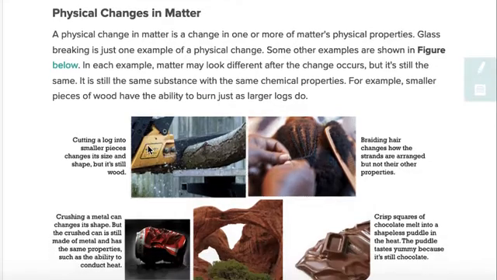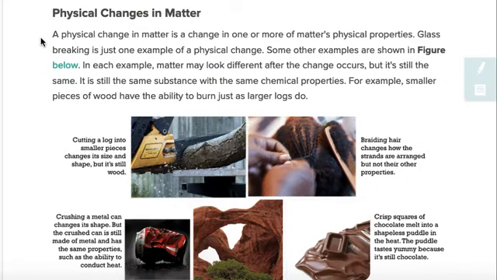Physical changes in matter. A physical change in matter is a change in one or more of matter's physical properties. Glass breaking is just one example of a physical change. Some other examples are shown in the figure below. In each example, matter may look different after the change occurs, but it's still the same. It is still the same substance with the same chemical properties.